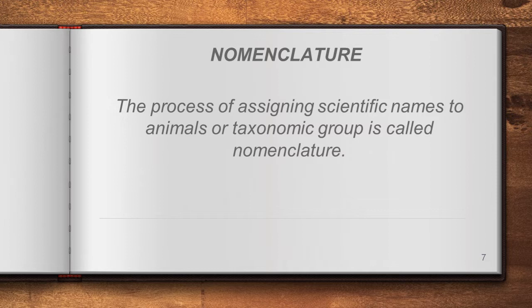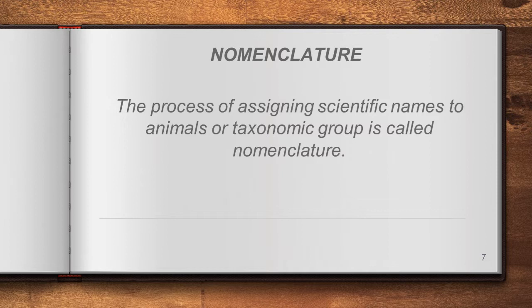So why should we, when we have already given the name, right? In the previous slide we have given certain names for the particular organisms. Then why have they highlighted here the word scientific names? What is the use of this? What is the need of this? Why should we give one scientific name? Some reason will be behind this. Am I right? Okay. So let us see what is the reason behind this.